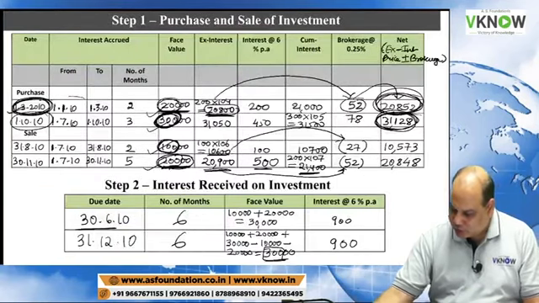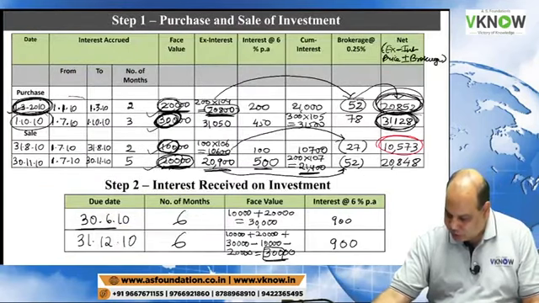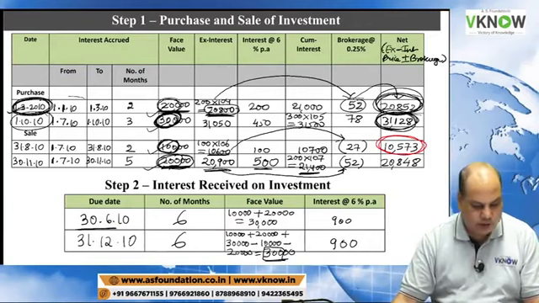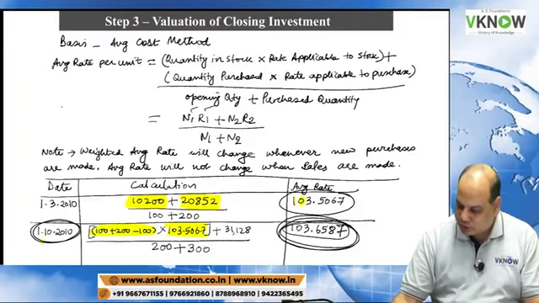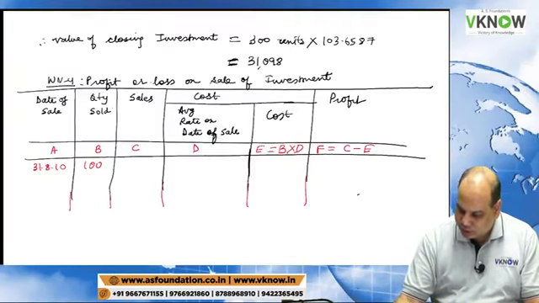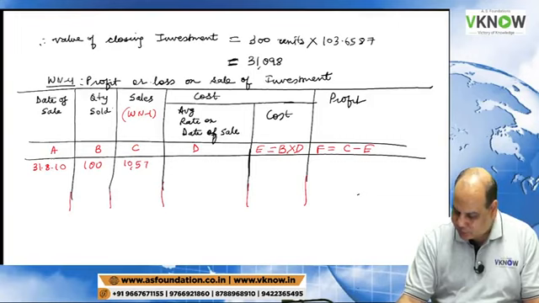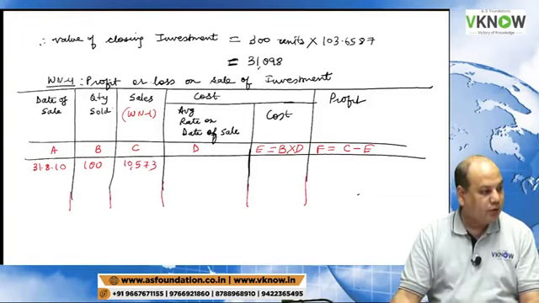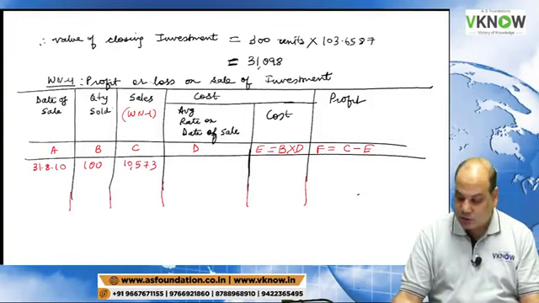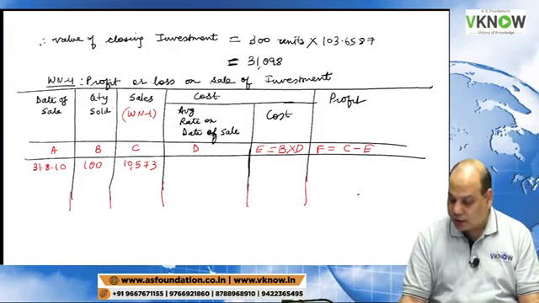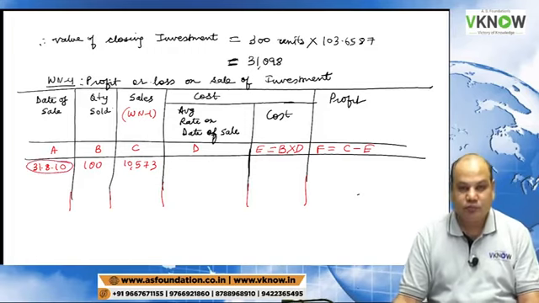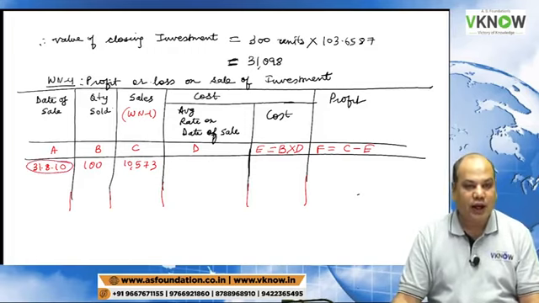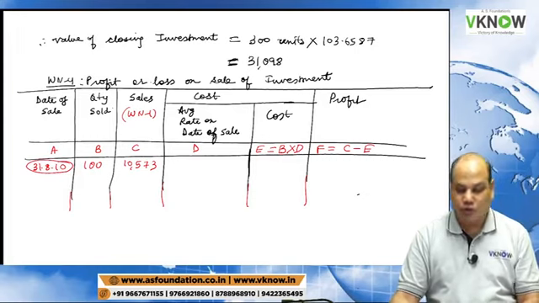This figure we will take, 10,573. You can write here source working note 1. And what was the average rate on 31st August?